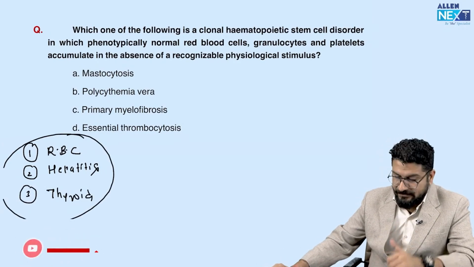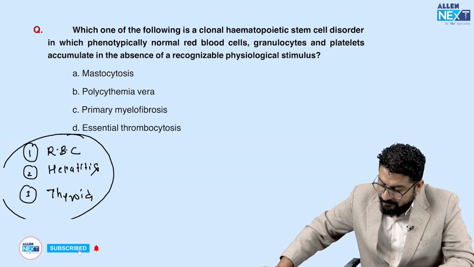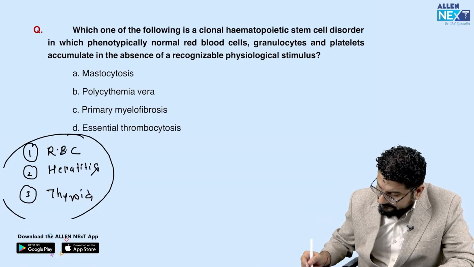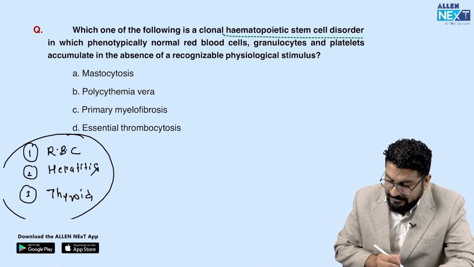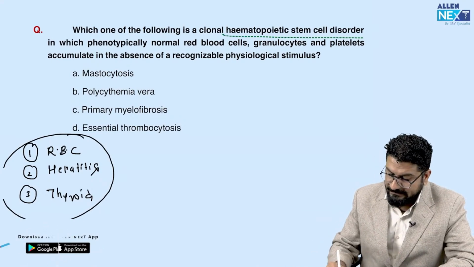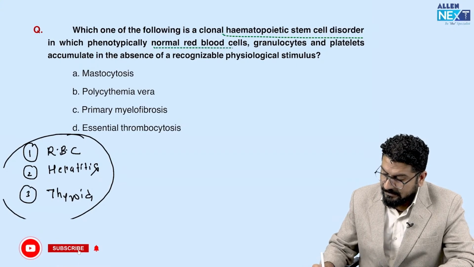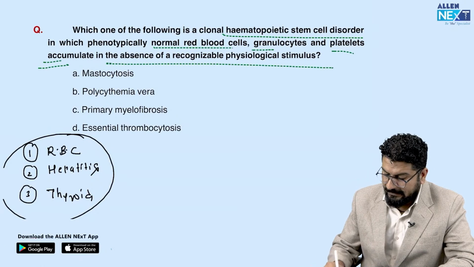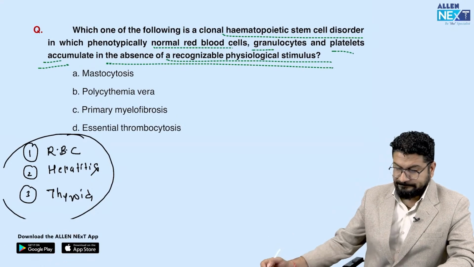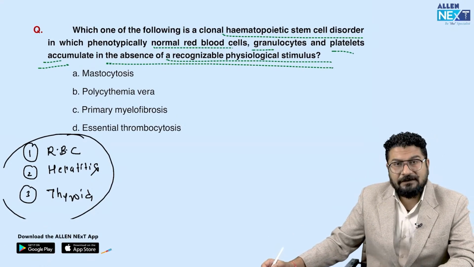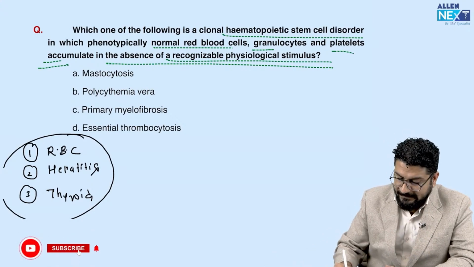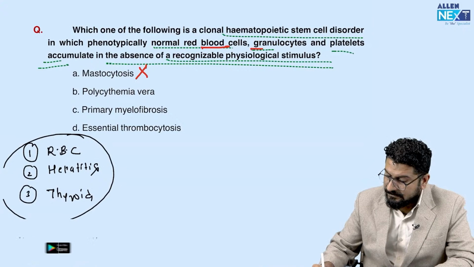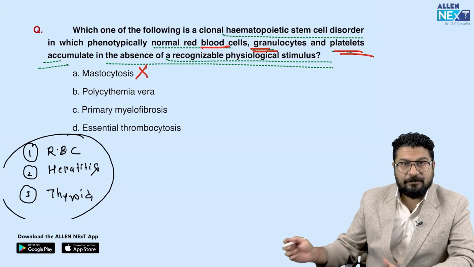So you can see in the discussion. They are asking you which is a clonal hematopoietic stem cell disorder, in which phenotypically normal red blood cells, granulocytes, and platelets accumulate in the absence of a recognizable physiological stimulus. So understand this, mastocytosis is a defect of mast cells, so that's again not the answer. Here they're asking you about RBCs, WBCs and platelets, they all are accumulating, meaning all 3.